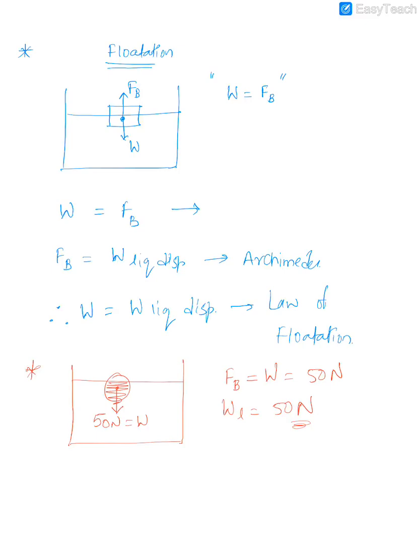Okay, guys, now another thing you must have seen: if you drop a piece of thermocol, a piece of cork or wood, or an ice cube in water, you will see that they all float. But if you've noticed, the part of each which is submerged in water is different for all of them. So how much will float inside and how much will be outside depends upon the densities. It depends upon the ratio of the density of the solid and the density of the liquid. Okay, so we'll discuss that later on.